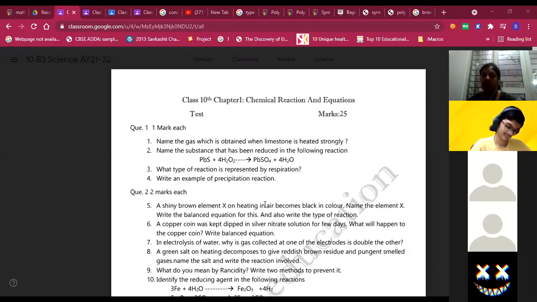But whenever you are writing an equation, you not only need to write the equation, you need to explain it in one sentence. When sodium sulfate reacts with barium chloride, it forms a white precipitate of barium sulfate, and sodium chloride is produced. Ma'am, can potassium chloride and silver nitrate be an example? Yes, it can be considered. Silver chloride is the precipitate. Ma'am, lead nitrate and potassium iodide? Yes, right, that also.